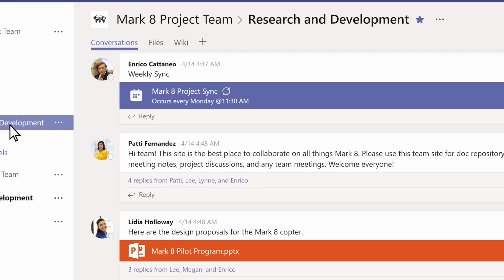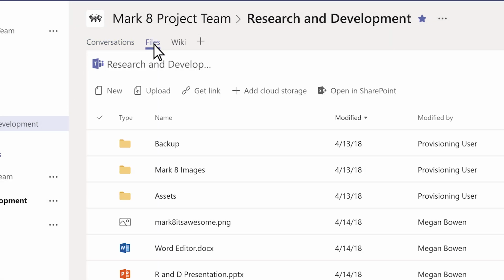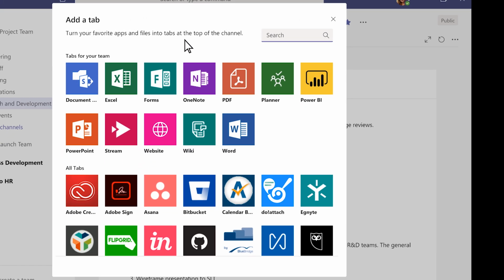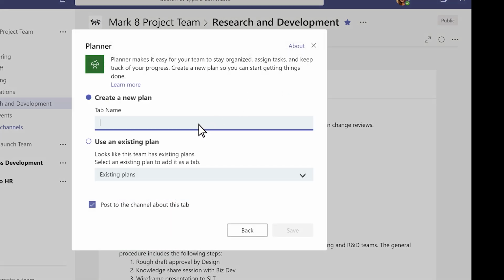At the top of each channel, you'll find tabs. These are like links to your favorite files, apps, and services. To add a tab, click the plus sign next to the tabs. Add Planner, for example, to create a project board for tracking team tasks.